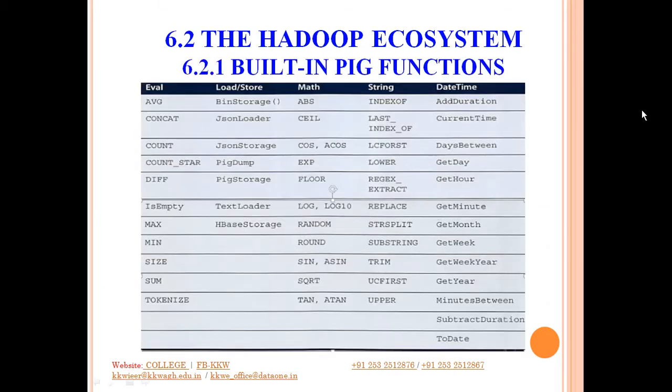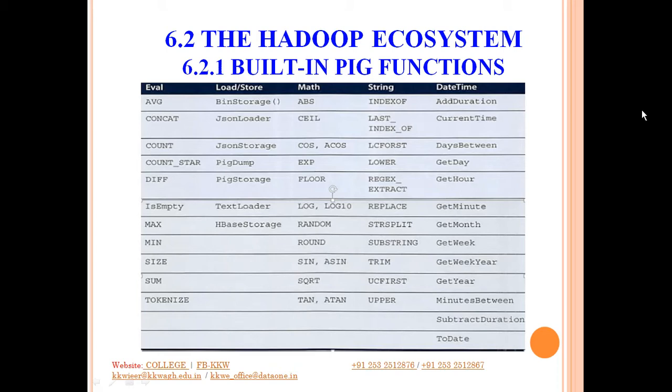Here are some more built-in Pig functions. The first column shows the functions related to evaluation. You can see min, max, is empty, count, concat, average, and so on. The second column gives a list of functions for loading and storing.